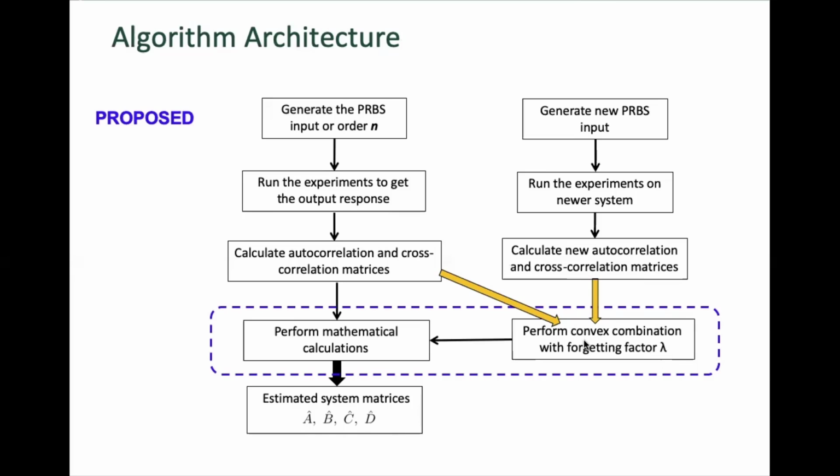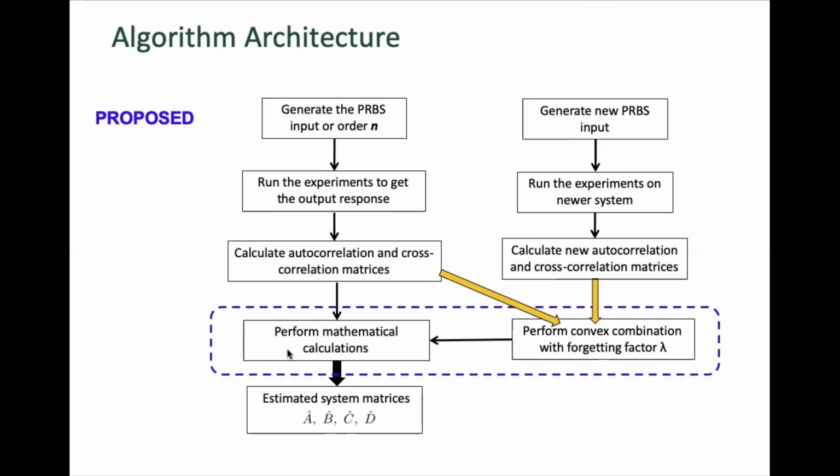This convex combination takes into account the old correlation matrices and the new correlation matrices. Based on the forgetting factor, it accounts for how much weight goes to the newer matrices and how much to the older. The higher the lambda value, the more it will focus on the newer data. With these updated correlation matrices, the same mathematical calculations are performed, and then we identify the system.